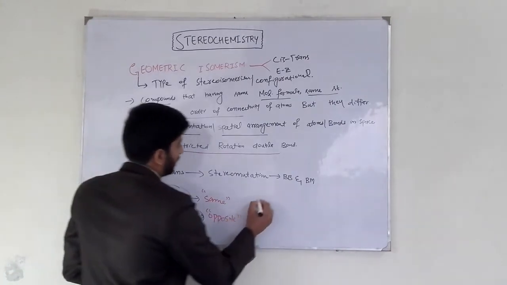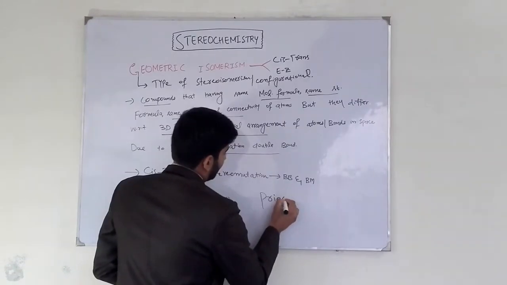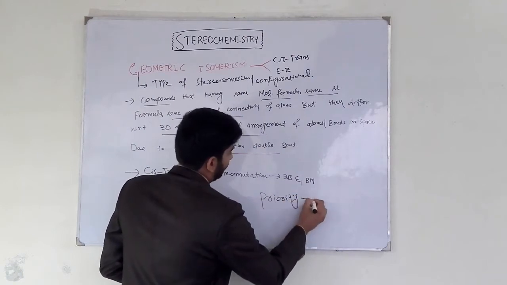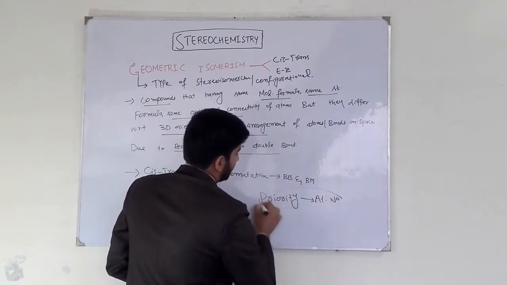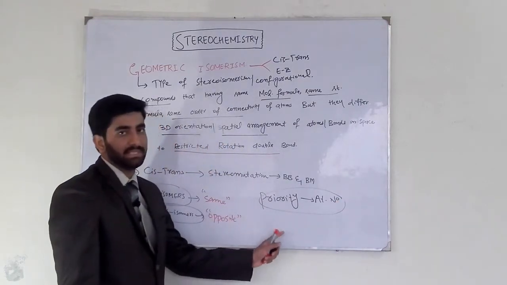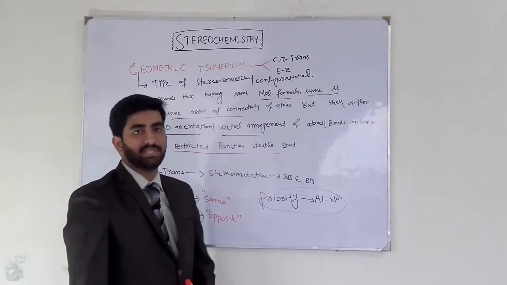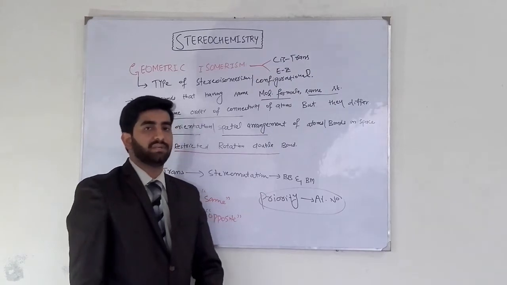And this priority is given on the basis of their atomic number. The atom which has a high atomic number gets high priority and the atom which has a lower atomic number has low priority.